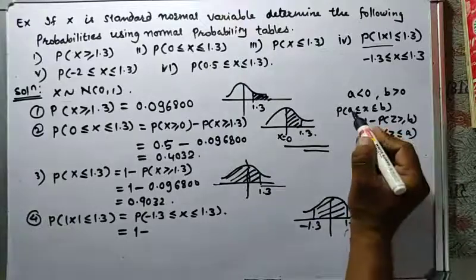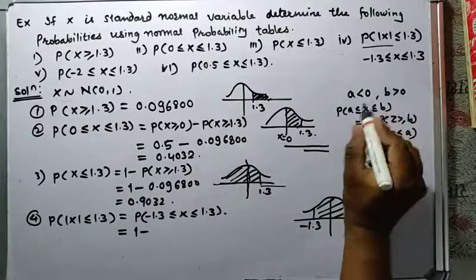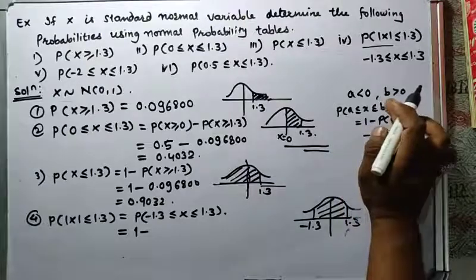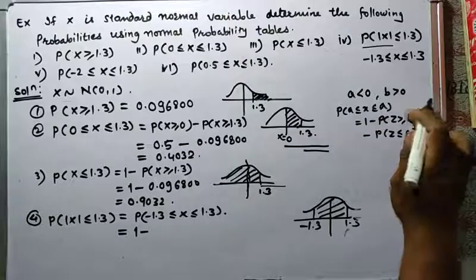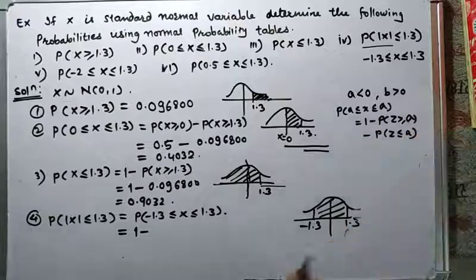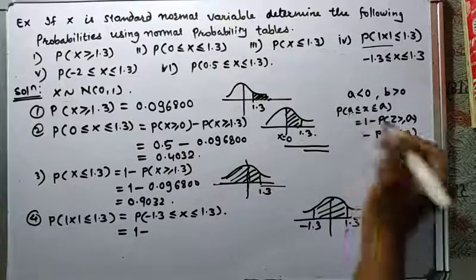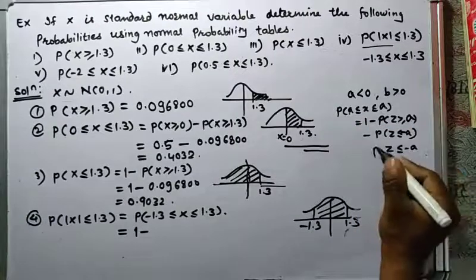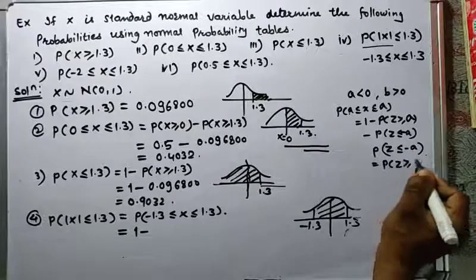Here a is negative and b is positive, so this is minus a and this is a. If I substitute b as a, then probability of z less than or equal to minus a is nothing but probability of z greater than or equal to a.